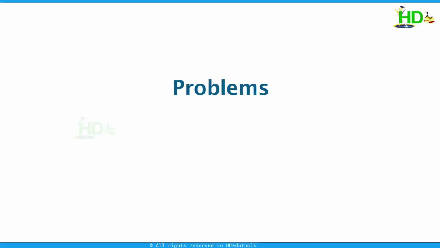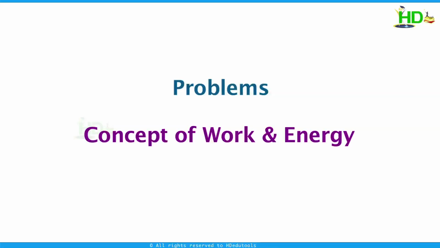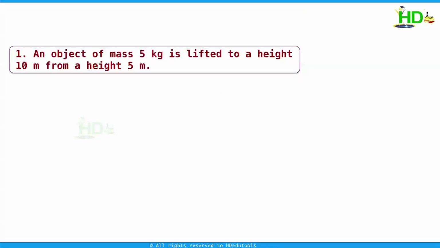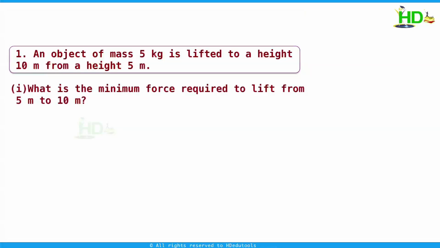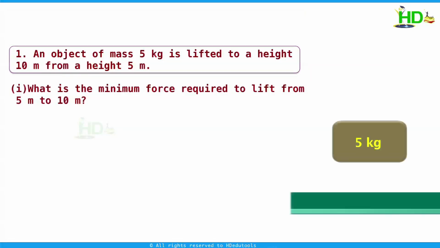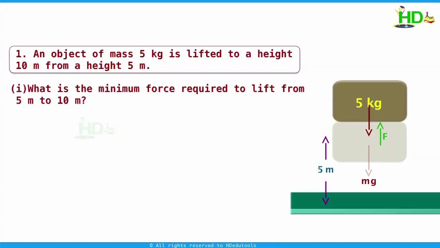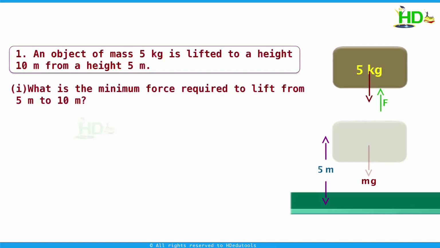Now we take some problems related to the concept of work and energy. An object of mass 5 kg is lifted to a height of 10 meter from a height of 5 meter. What is the minimum force required to lift it from 5 meters to 10 meters? The object is at a height of 5 meter. At this position, the gravitational force is acting vertically down. To move this body vertically up, we have to apply a force which is equal to the gravitational force.